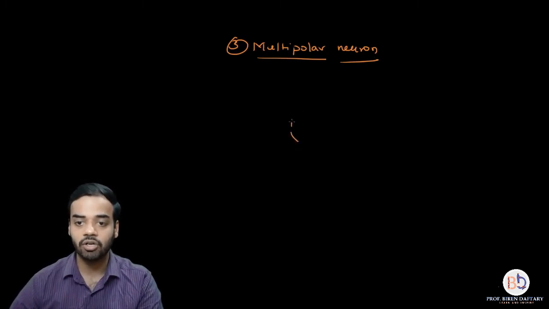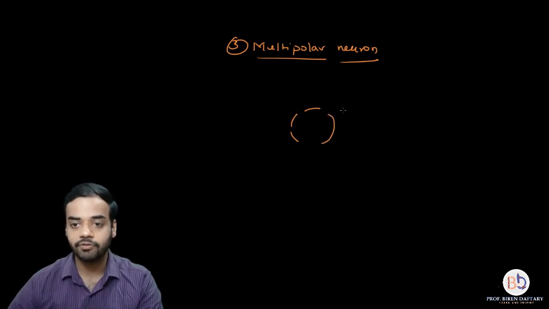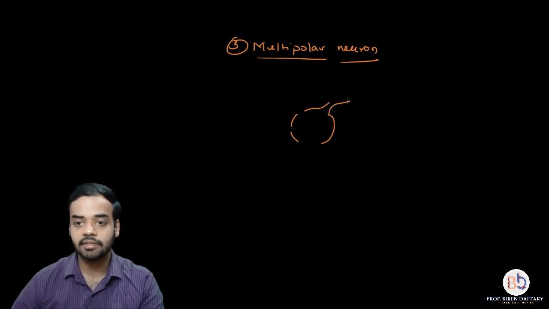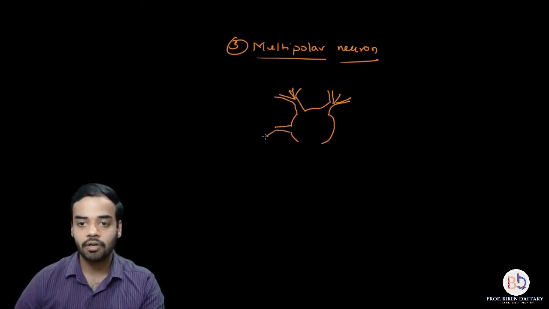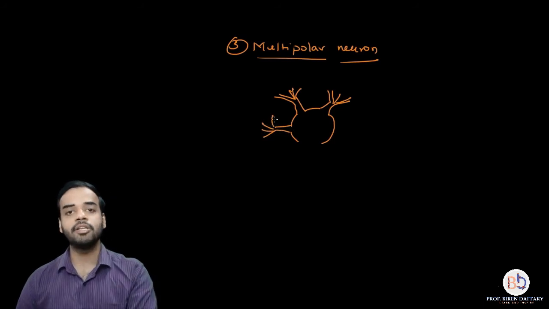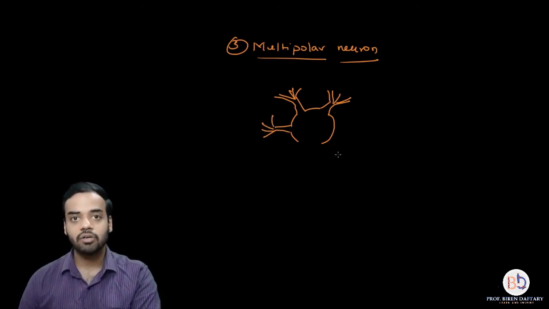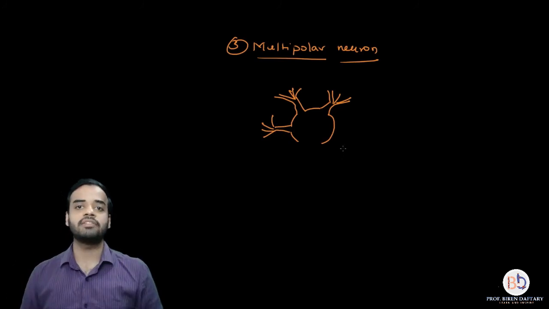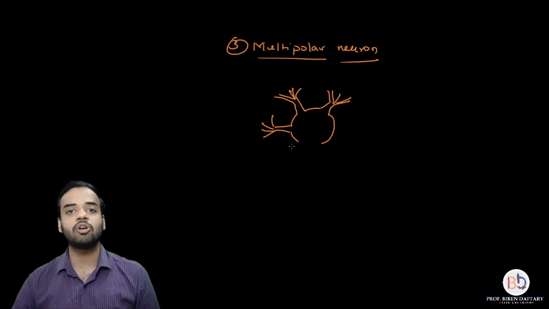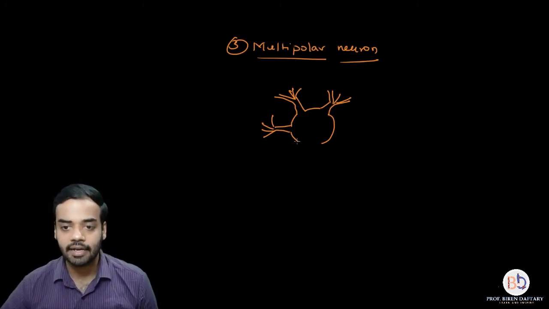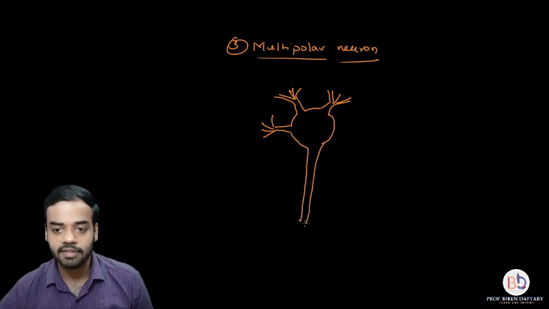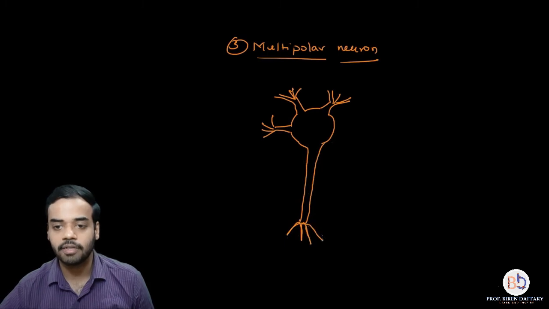Now I am drawing a cyton, okay? And over here, these are the dendrites which are present: dendron and then dendrites, again dendron and then dendrites, again dendron and then dendrites. I hope everybody knows the difference between dendron and dendrite. A dendron divides into smaller branches called dendrites, right? So you can see three dendrons over here, and at the end I am going to draw one single fiber which is going to be the axon, and this axon will again divide into smaller branches called telodendron.